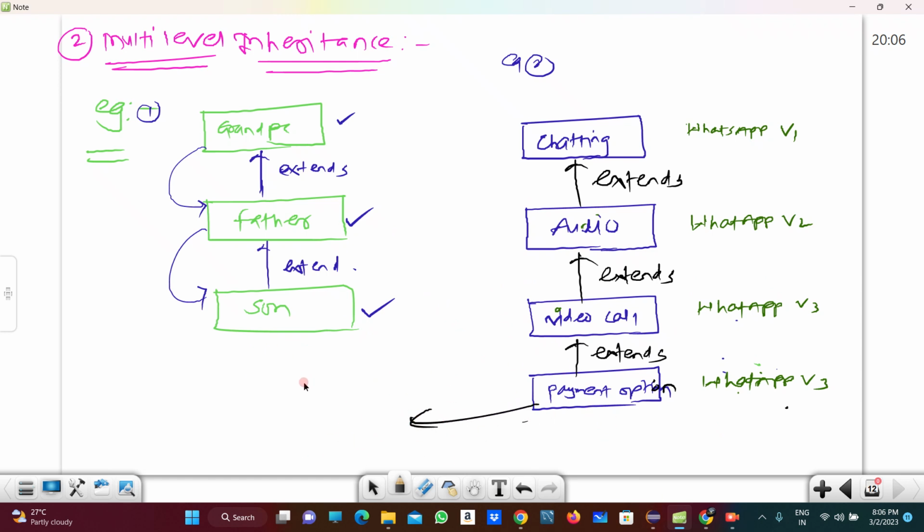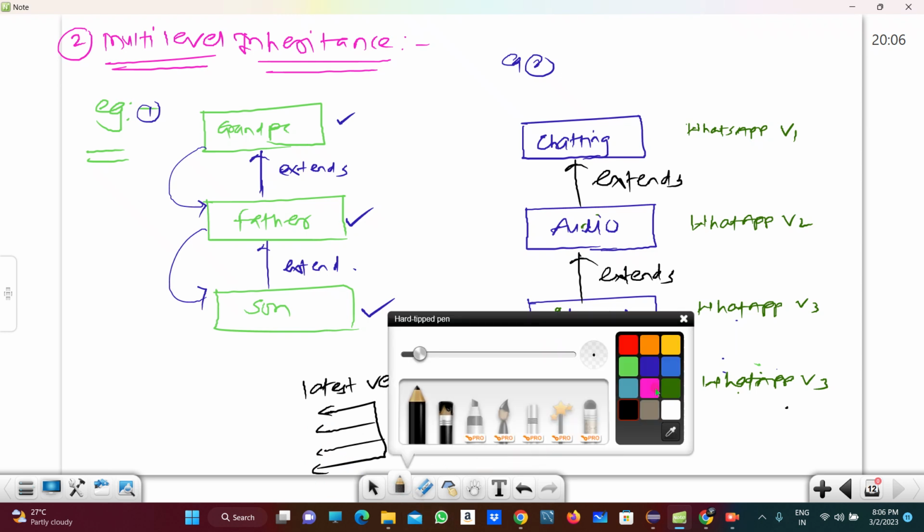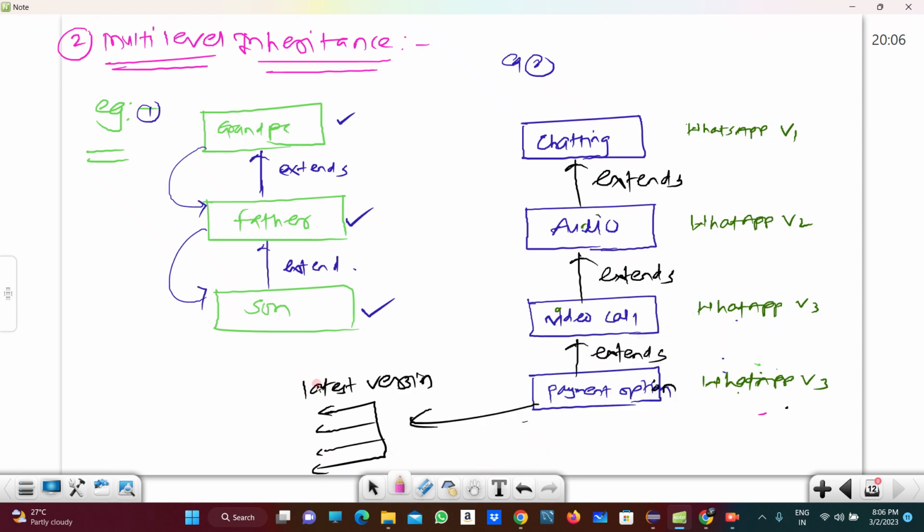Means in the latest version, we are getting all the properties. We get the chatting option, then the audio calling facility, then video calling, and payment also.